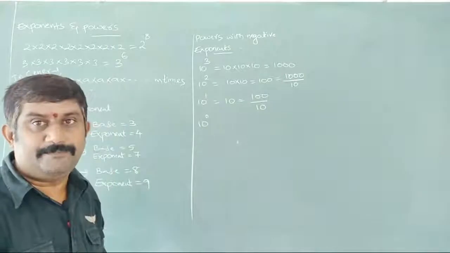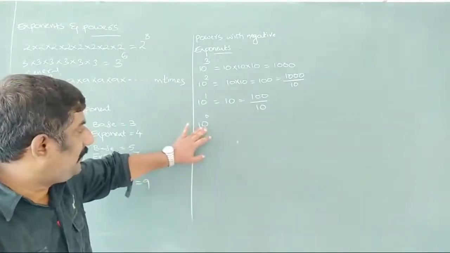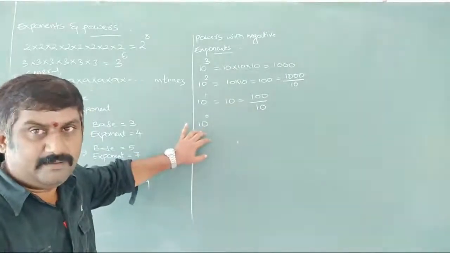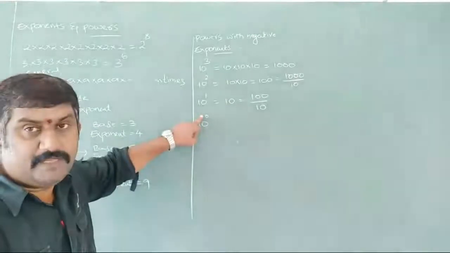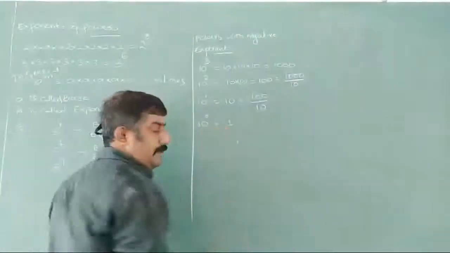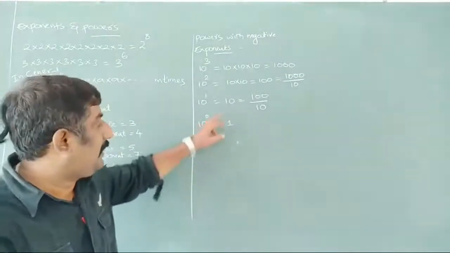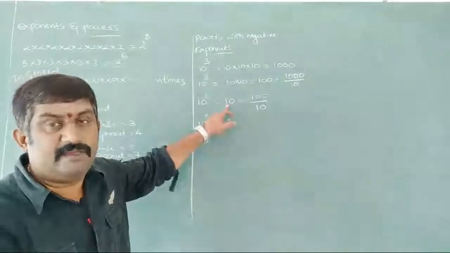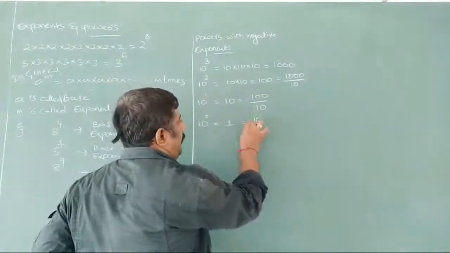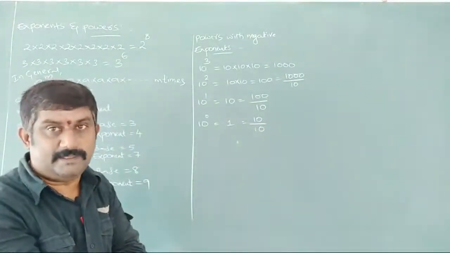10 to the power of 0, and here you have to remember that the base to the power of, it may be any kind of base, any kind of number, but whenever the power is 0 we are going to get automatically 1 here. So remember this, a to the power of 0 value is always 1. And compare with the previous one, 10 we have here, again 1/10 it has to be decreased here. So what can we write now? 10 by 10 we are writing here.